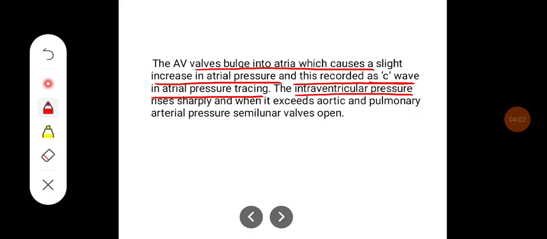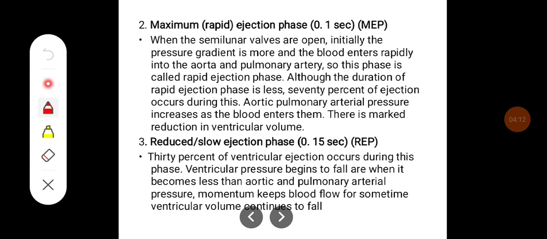The intraventricular pressure rises sharply, and when it exceeds the aortic and pulmonary arterial pressure, the semilunar valves open. Next is the maximum or rapid ejection phase, which is around 0.1 second. When the semilunar valves open, initially the pressure gradient is high and the blood enters rapidly into the aorta and pulmonary artery.